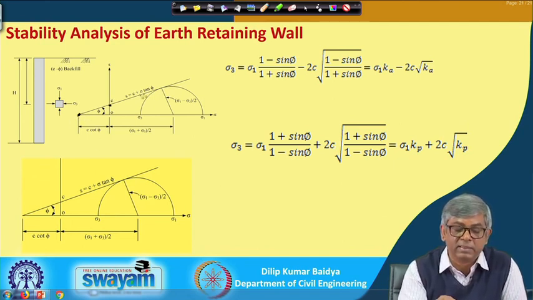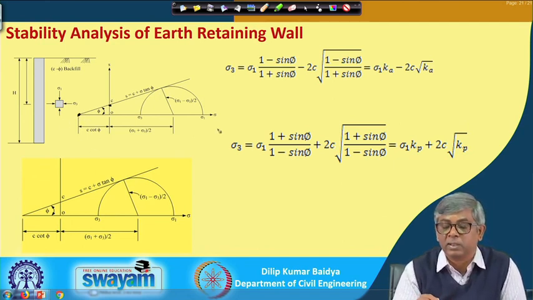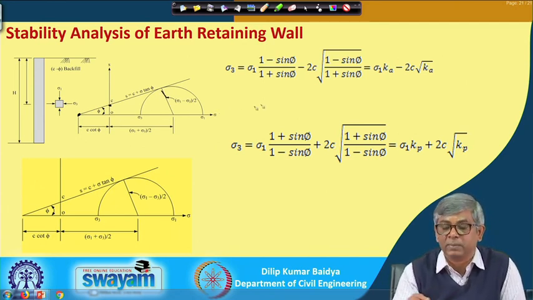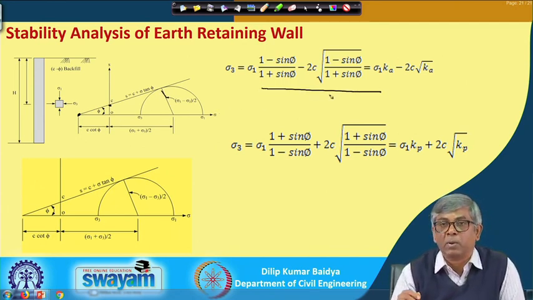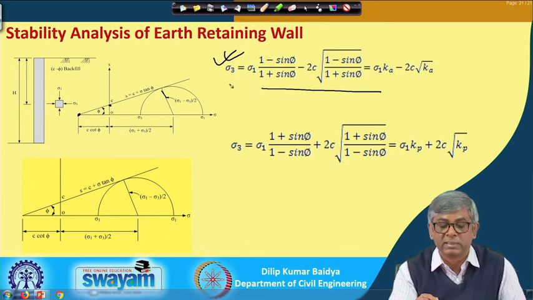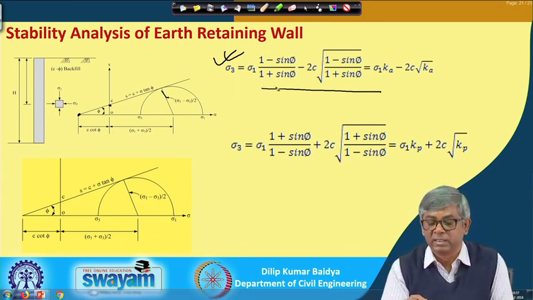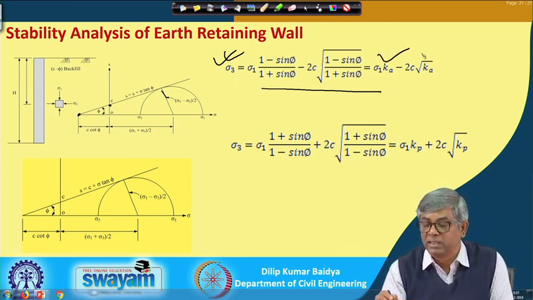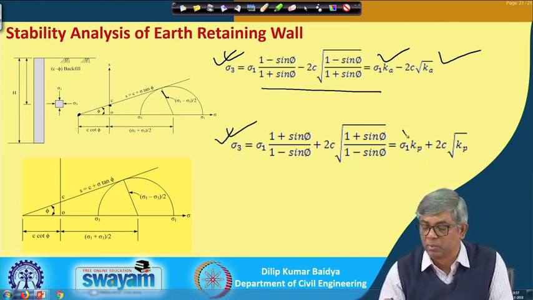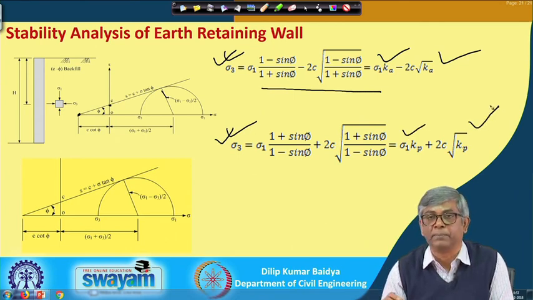That means if I complete this triangle, from there also I can express sigma 3 in terms of sigma 1 and cohesion, when there is c-phi backfill. In the active case, sigma 3 can be expressed as sigma 1 K_A minus 2c root K_A, and in the passive case, sigma 3 can be expressed as sigma 1 K_P plus 2c root K_P.